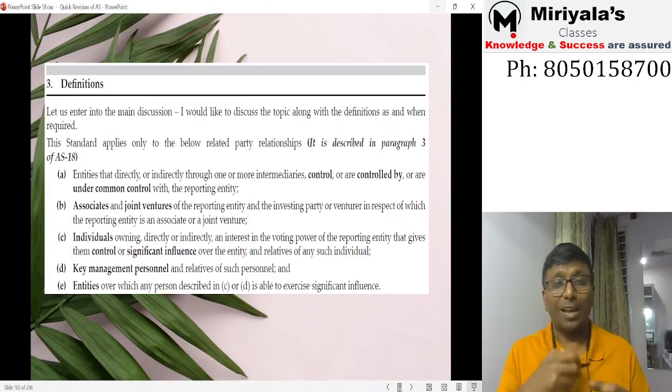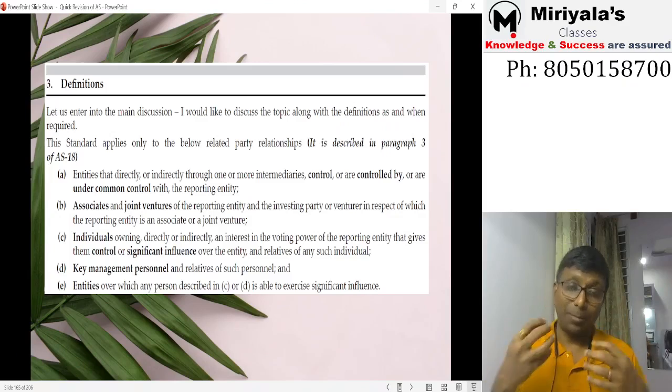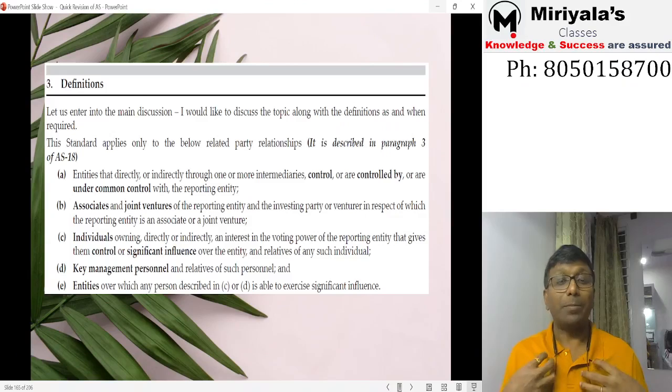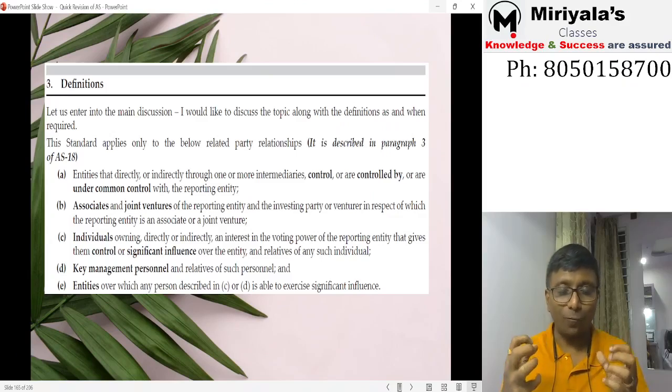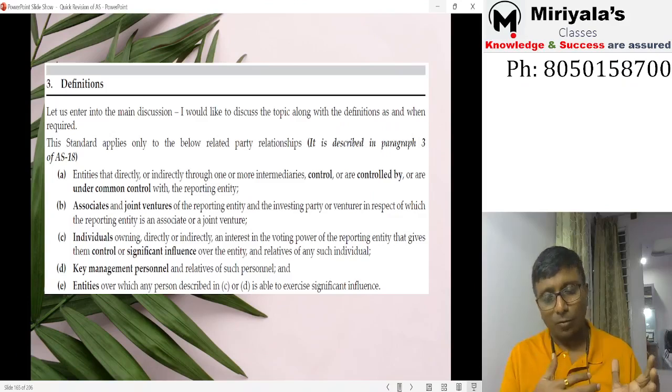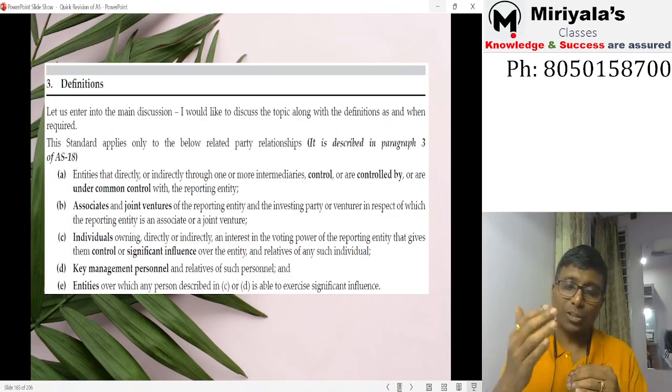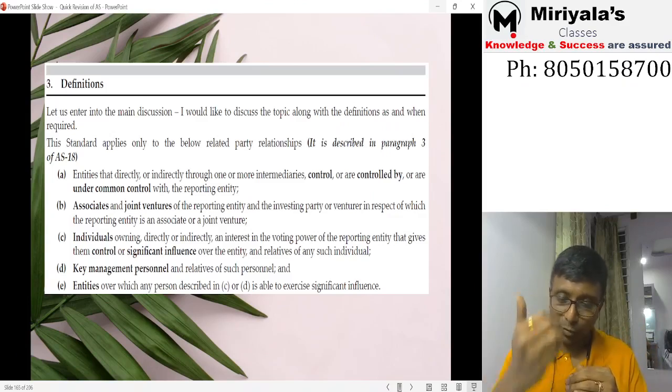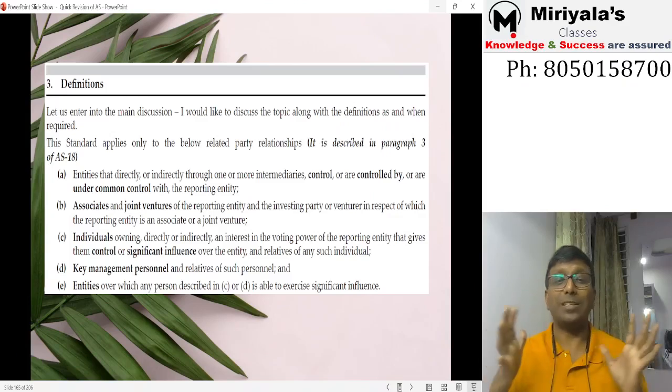And second thing, associates and joint ventures, correct? My company's associates. What is an associate? An associate is where I have 20% or more than 20% stake in general. Yes, if I can exercise significant influence over the decisions, then the other company is my associate company. Significant influence generally comes from the voting rights. Generally 20 or 20 plus percentage, it is assumed that we have significant influence, but 20% is not final.